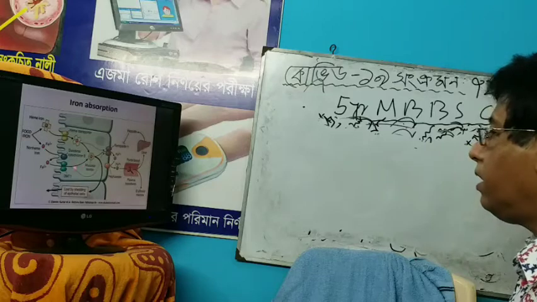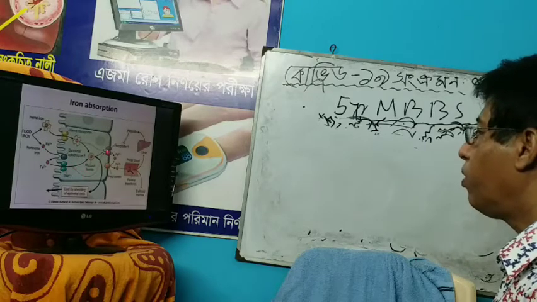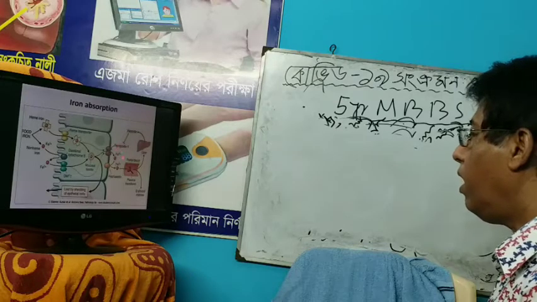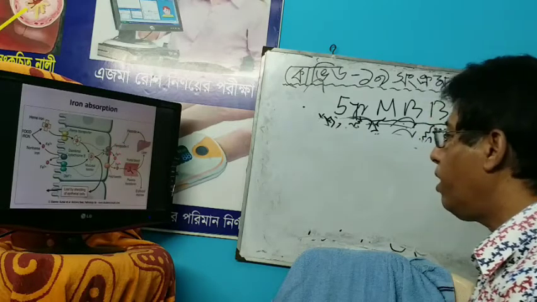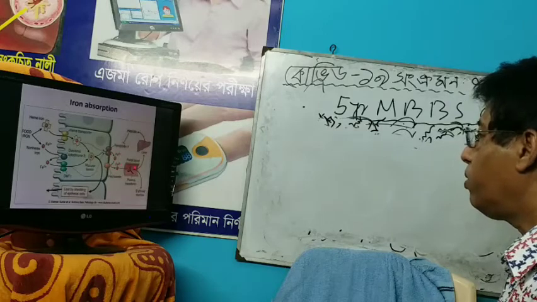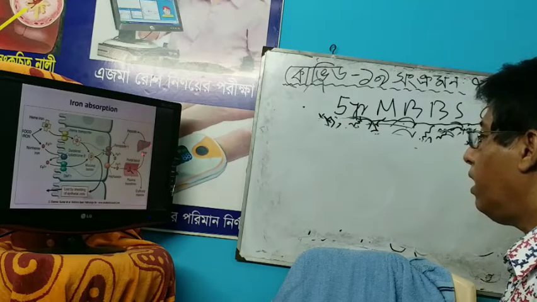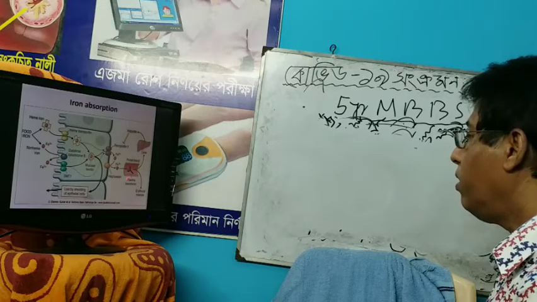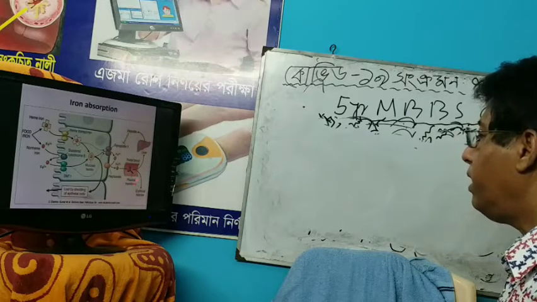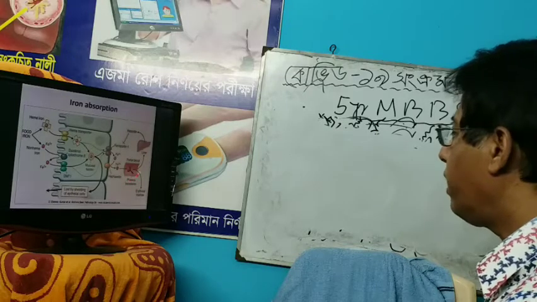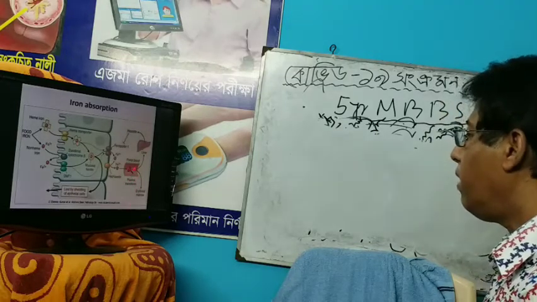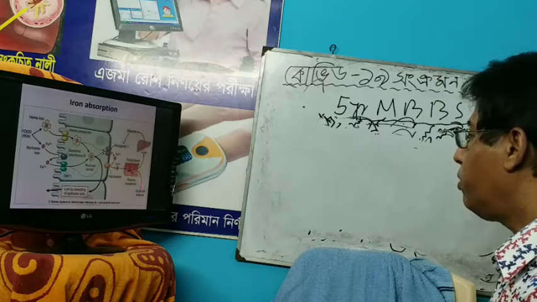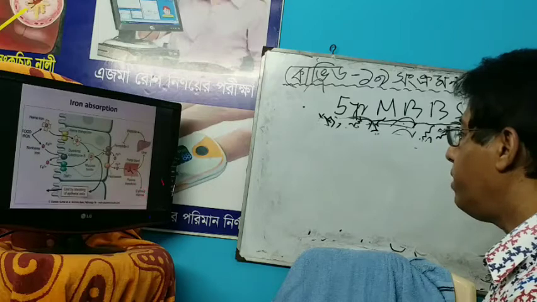Some of the ferrous iron goes to the blood, where it is converted again into the ferric form, and in blood this iron combines with transferrin, the carrier protein. Some iron goes to the liver storage, and some goes to the bone marrow for RBC production.